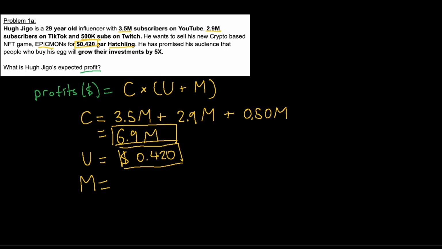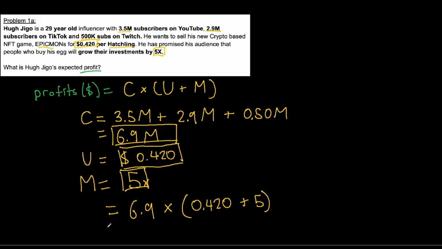We have to figure out what he has promised his audience that their investments will grow by in the marketplace, which would be 5x. So we put 5 times right here. Putting all of this together, we get 6.9 for C multiplied by brackets 0.42 plus 5.